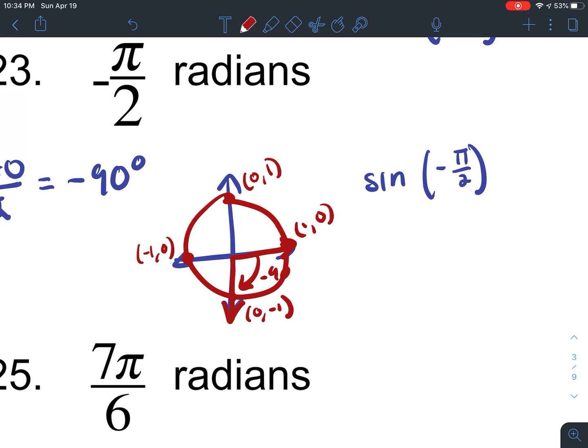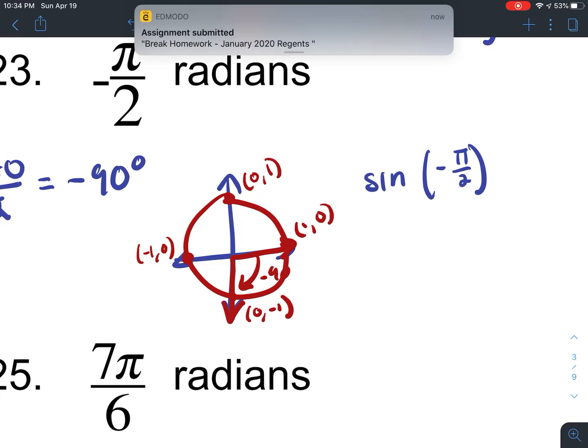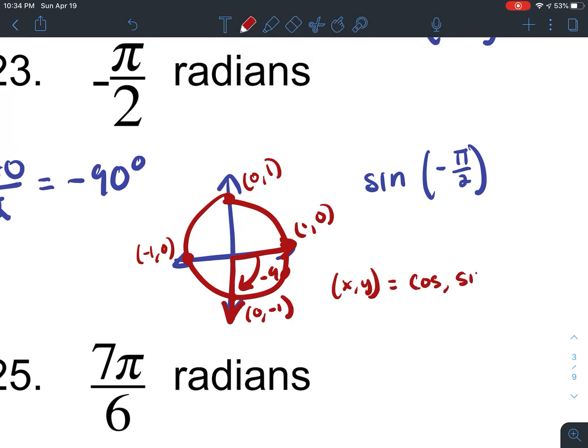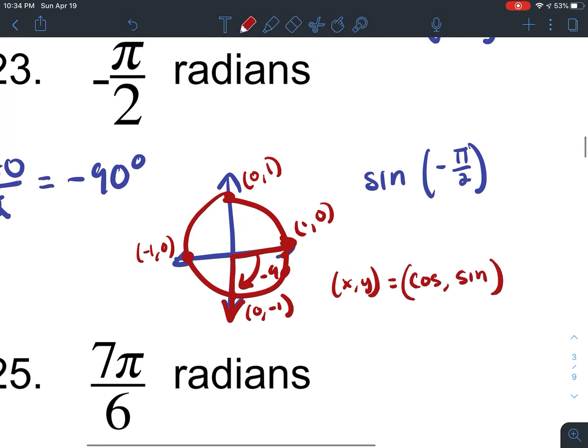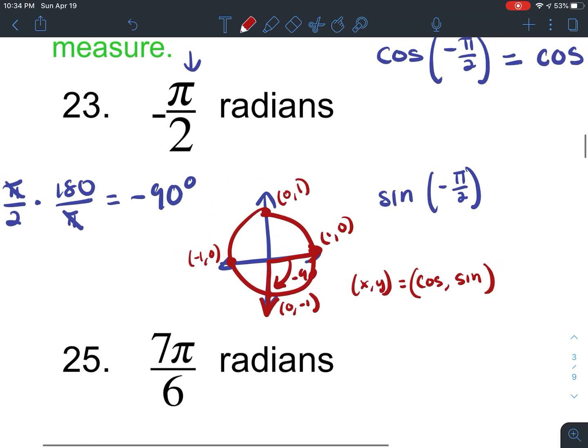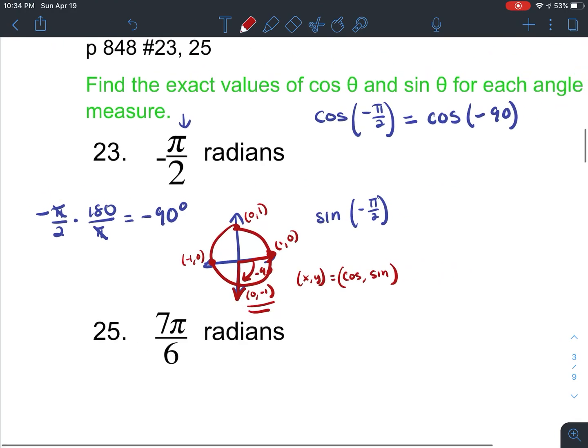Those are the ones that we know for sure because there's a radius of 1 on our unit circle. We also know on the unit circle that my xy pair is equal to my cosine, sine value. So if we're looking at the angle negative 90, we're going to be looking at this ordered pair right here, 0, negative 1, right?